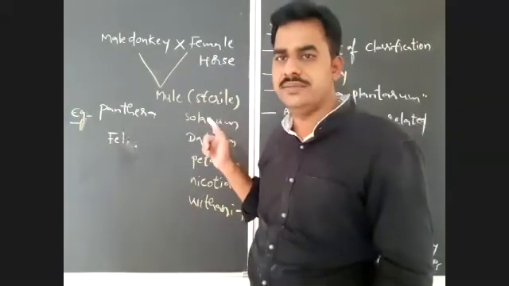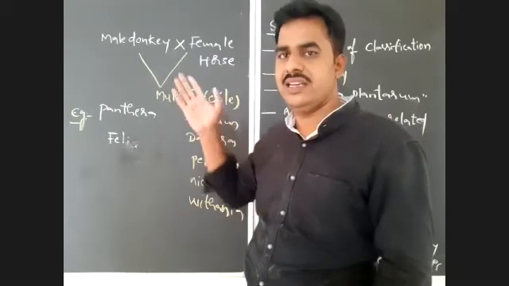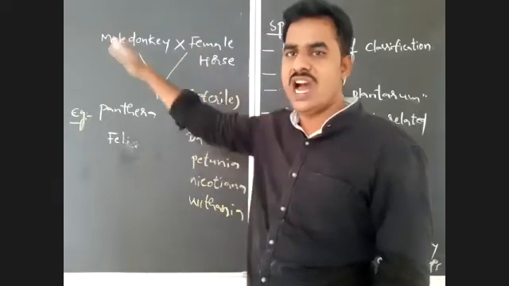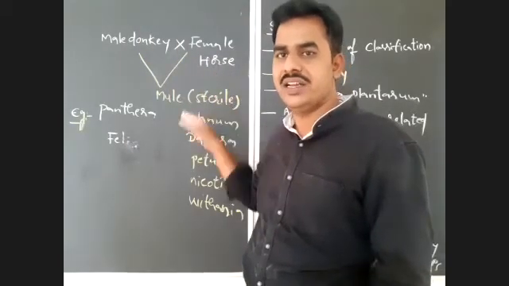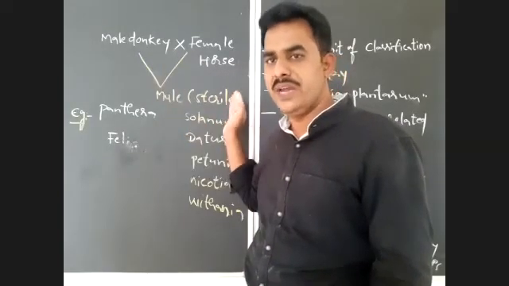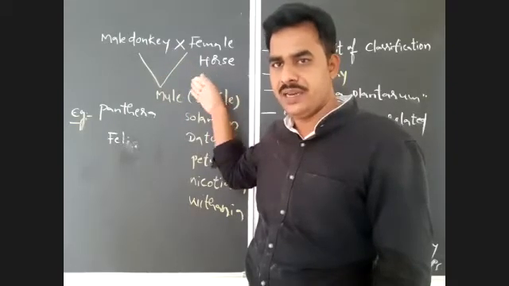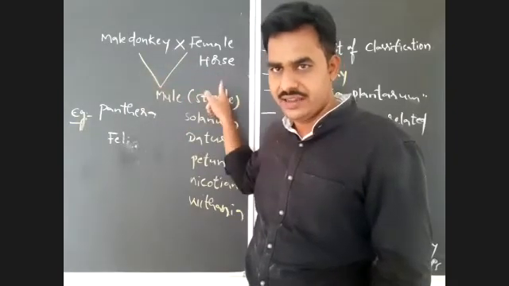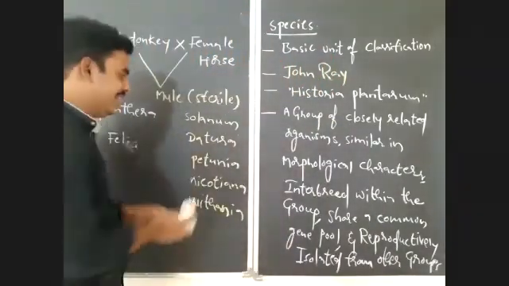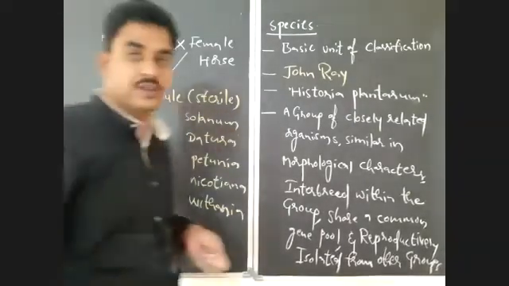Is it clear? You will learn all this in detail. Male donkey is called a jack, female horse is called a mare. So whenever jack and mare are crossed, that leads to production of mule. Jack into mare, that is a crossing symbol. So very rarely this type of condition is also possible, that you have to know.